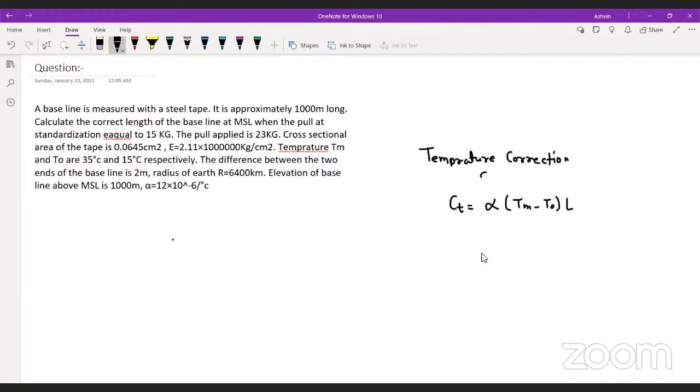Yes or no? Come on, guys, tell me. Do you remember this formula?